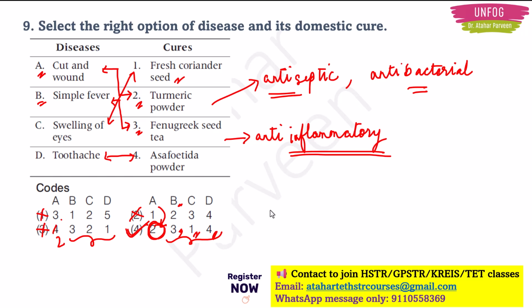Asafoetida powder, what it does is that pain will be there, no? Like the toothache, too much pain will be there. That pain is targeted by the asafoetida powder. Okay, it acts like a natural painkiller that can be put on teeth. So the option D, fourth option, is the correct answer, and it is matching with our correct options also. So option 4 is the correct answer.